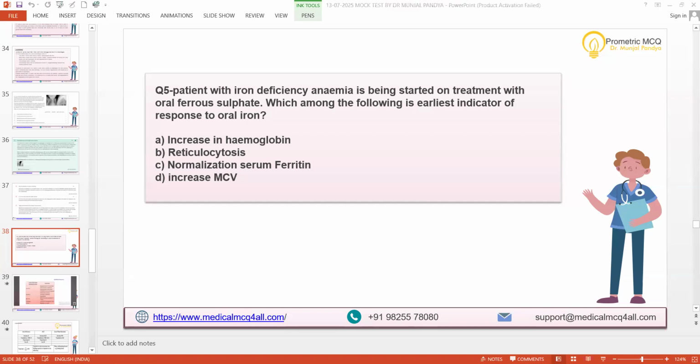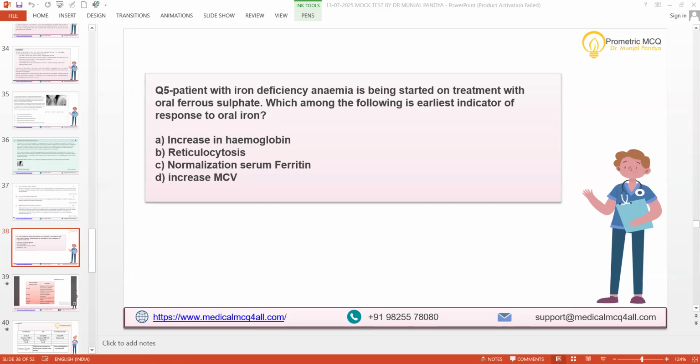Iron deficiency is global. Yes, Dr. Mahim, MCV, any comment? Reticulocyte. Okay. Increase MCV. Okay. So what is MCV, I mean, mean corpuscular volume.